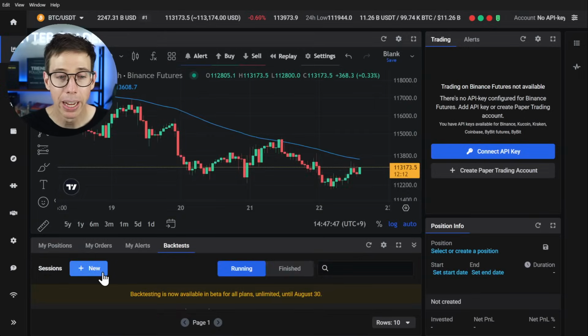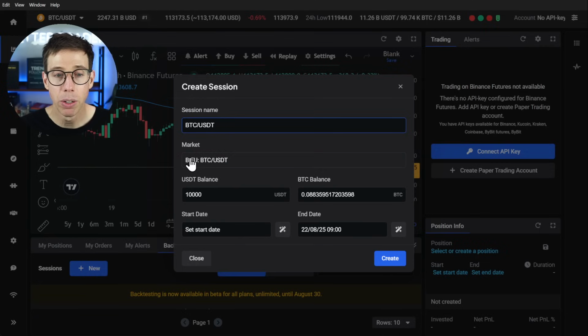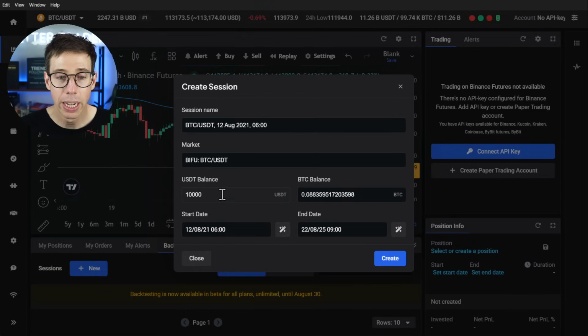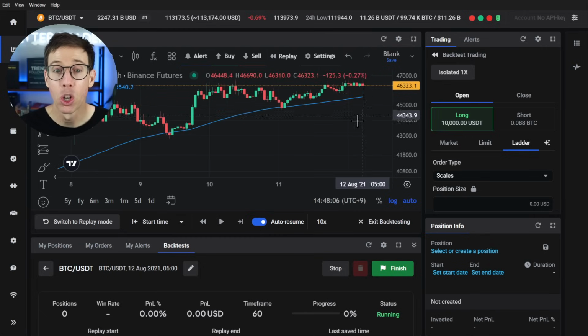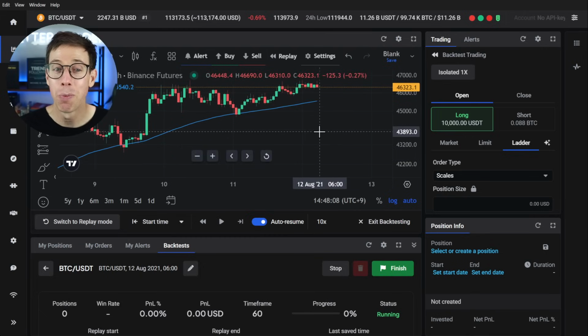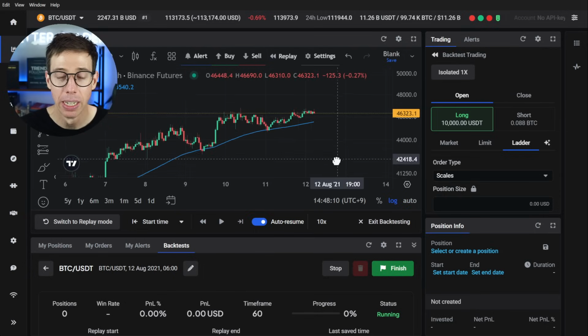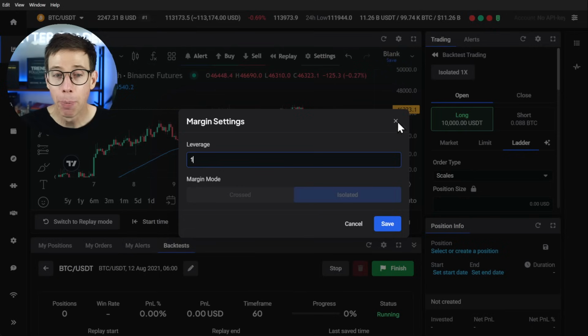And we're going to make a new backtest over here. So we're going to use Binance Futures, $10,000. And we're going to set a new start date. There we go, create. All right, good. So we have a new backtest period. We need to wait a minute for this to update, which is okay. And once it does, then we can actually practice going long and going short on BTC, again, based off of our strategy.